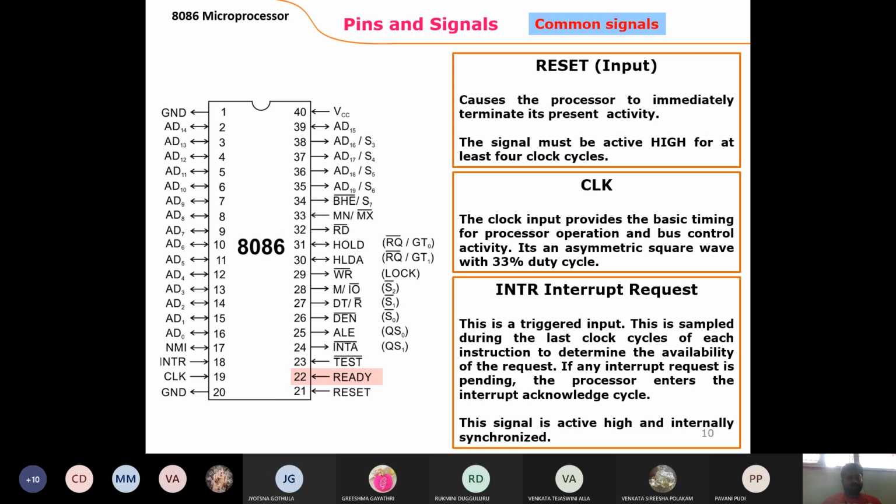That's the purpose. And the 34th pin, bus high enable pin and status pin. So what is the use of it? It is just indicating to the machine whether the received information is code or data. It indicates the segment registers అండి.